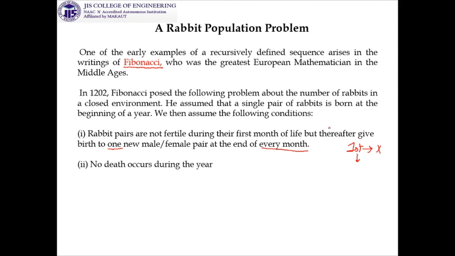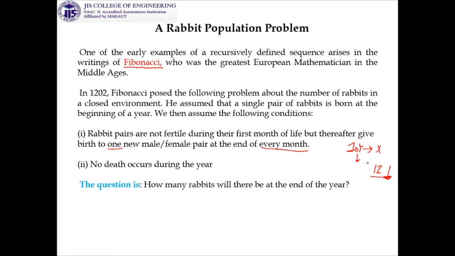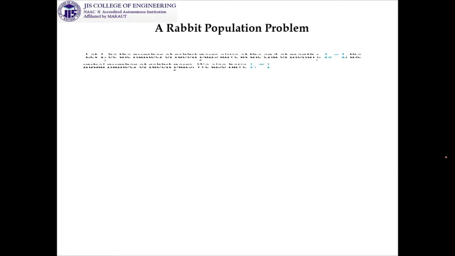The second condition is that no death occurs during the year. That means during 12 months there is no decrement in the number of rabbits. The question is, how many rabbits will there be at the end of the year? So this is a really practical problem. Now, how will the recurrence relation concept help us to formulate the problem first, and then obviously the solution? So let us take it.